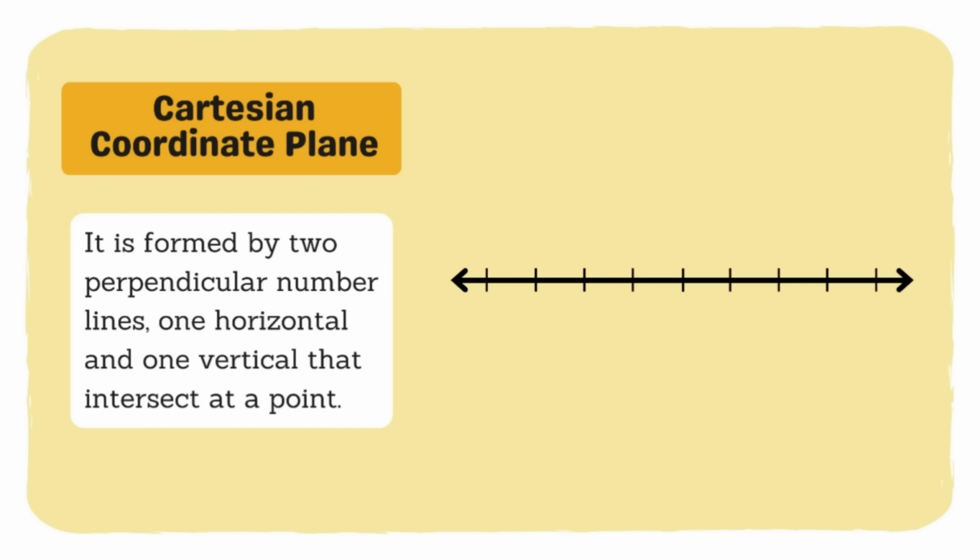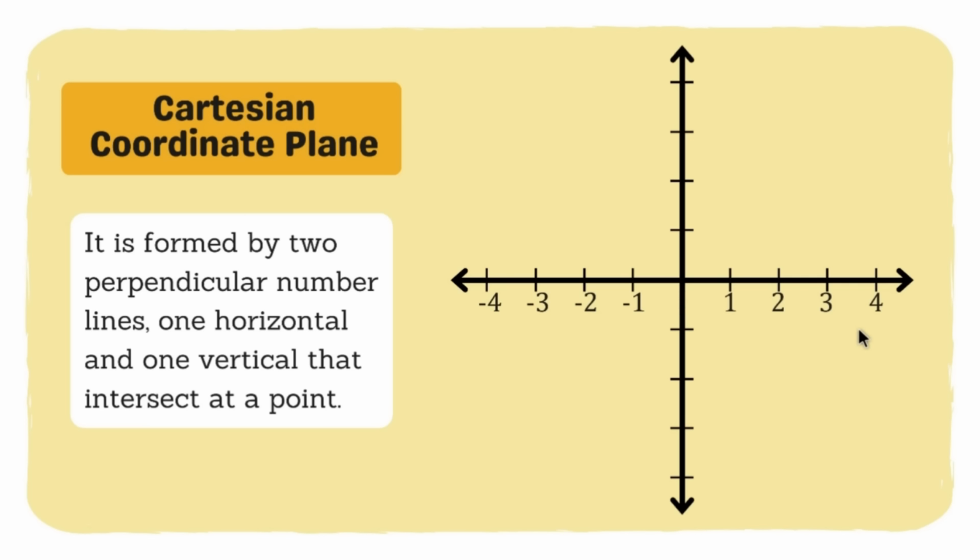So, if you remember in grade 7, we learned about this number line, wherein sa gitna we have 0, and then dito po sa ating right side we have the positive set of integers, and then on the left side we have the negative set of integers up to infinity na po yan. Kung ganito po yung ating number line, ang Cartesian Coordinate Plane, parang ang gagawin lang natin dito is dadagdagan natin yung dimension niya. Okay, instead of 1 dimension, gawin nating 2 dimension siya.